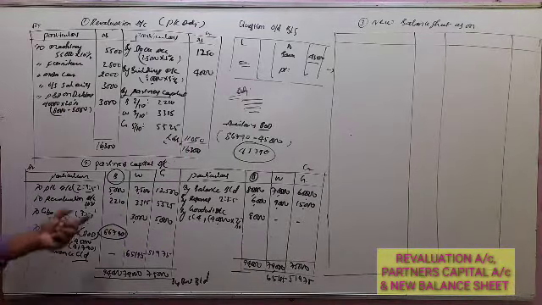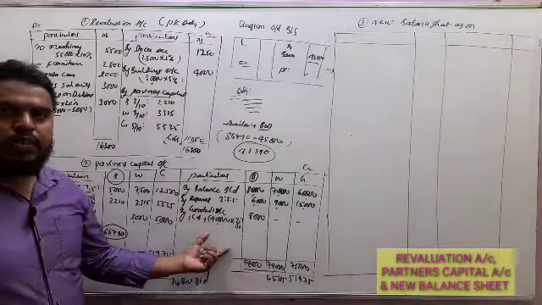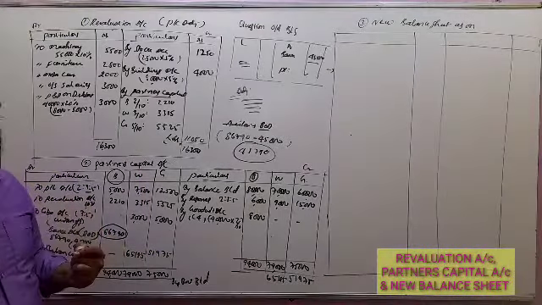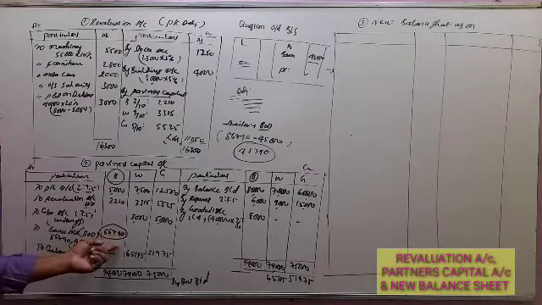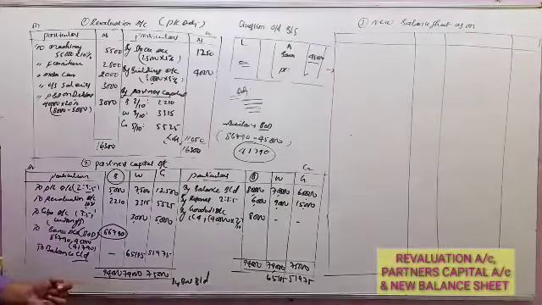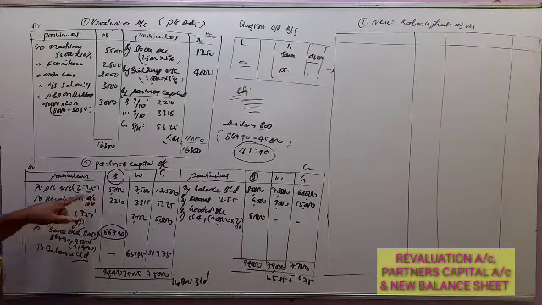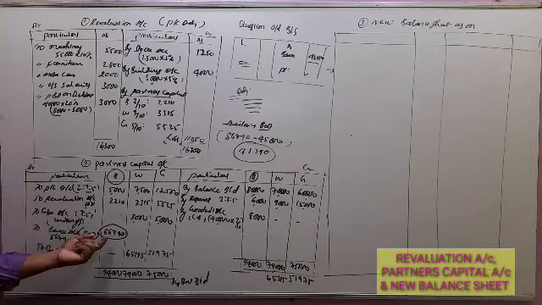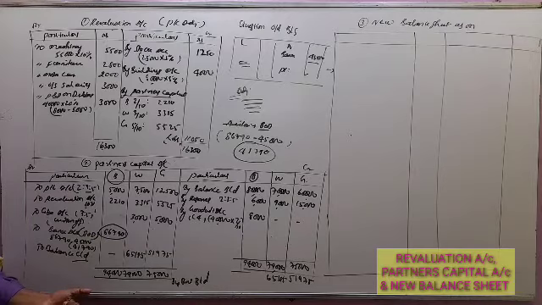Now, under retirement, after passing all the entries, first we have to close the balance due to the retiring partner. See, the balance due to the retiring partner is 94,000. Minus this debit balance, that is the revaluation account loss, we get 86,790, and this complete amount is paid by bank only.